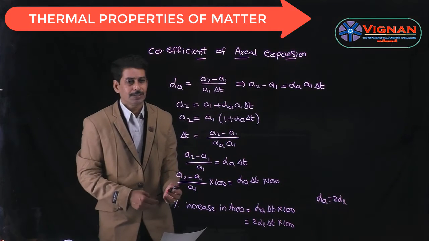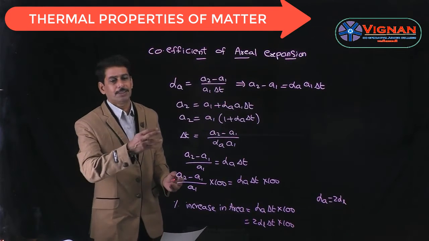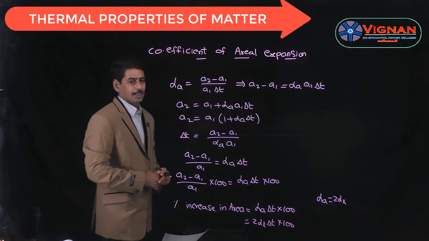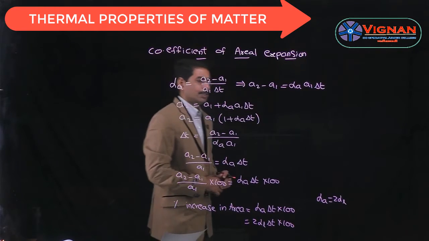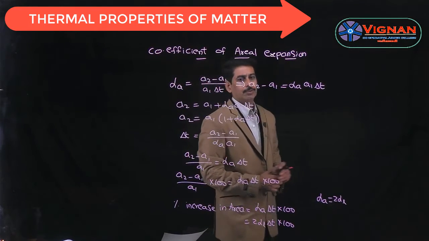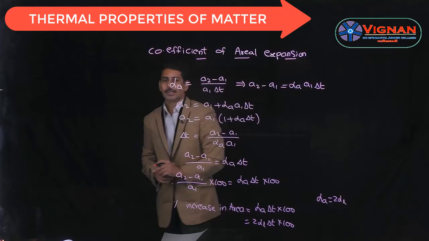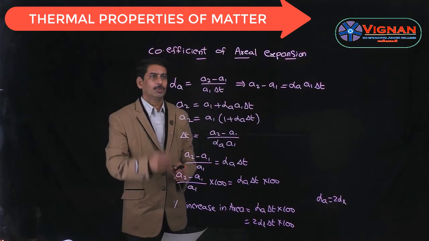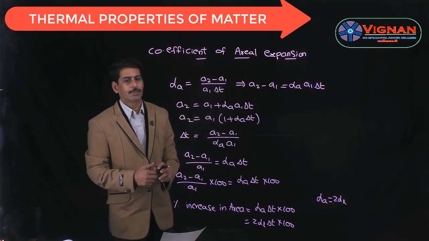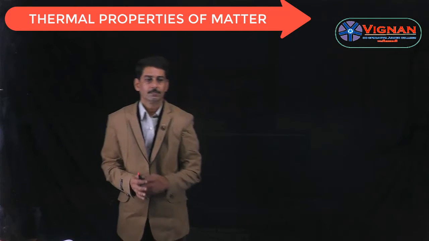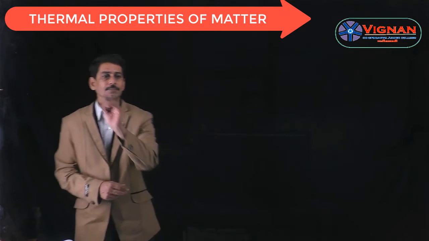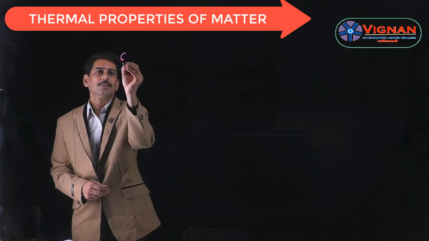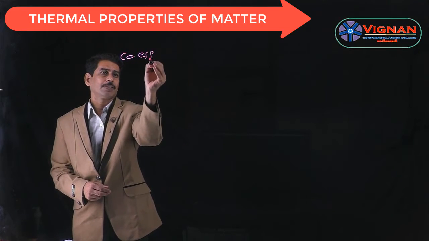And the unit and dimension formula are the same, which is per degree centigrade or per degree Kelvin, whereas the dimension formula is the same as alpha L, which is M power 0, L power 0, T power 0 and K power minus 1. So this is about alpha A, the coefficient of areal expansion. The third one is the coefficient of volume expansion.